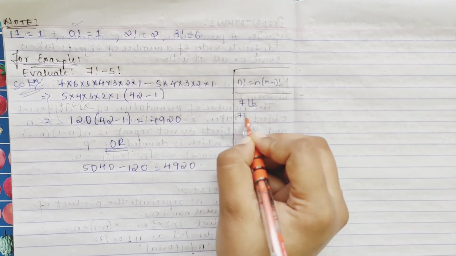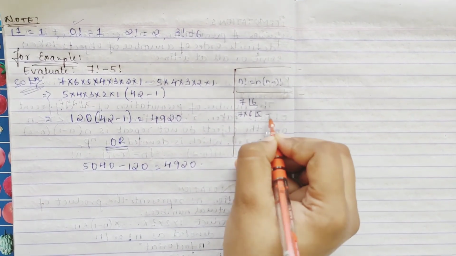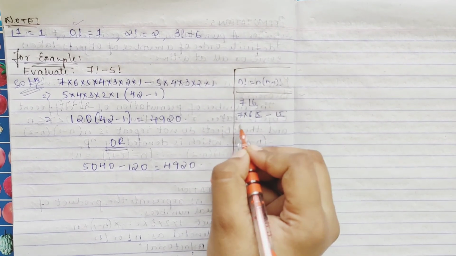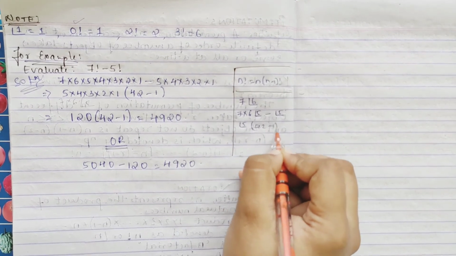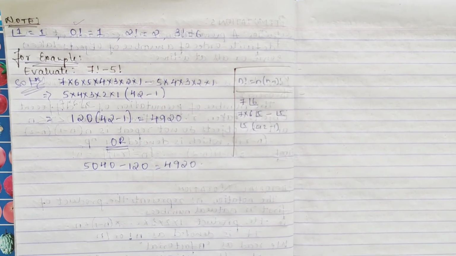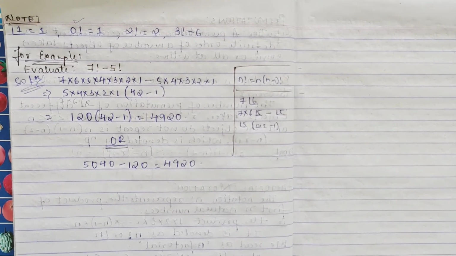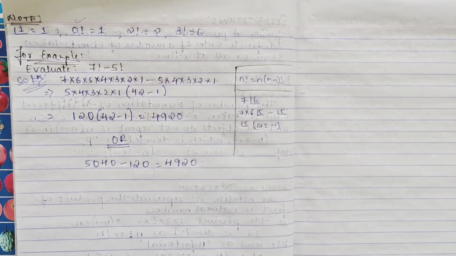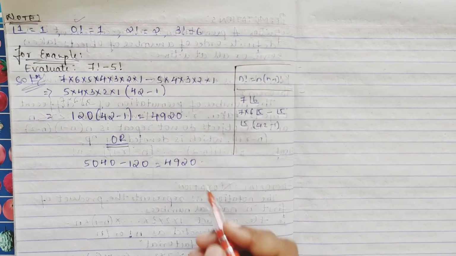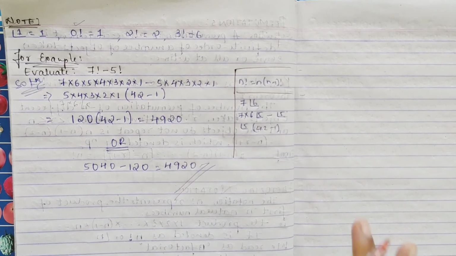Or again 7 into 6 into 5 factorial. Here you are getting 5 factorial, so you can take factorial 5 common, and you will be left with 42 minus 1, and you will get the same, right? It is left to you how you want. It is easy. Don't make it complicated. Either split it up and write the factorials and directly write the product. You just have to find the value. That's it.